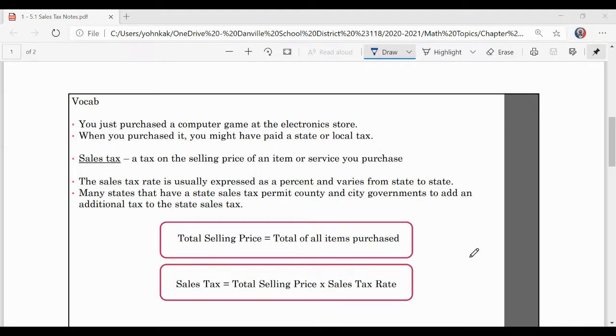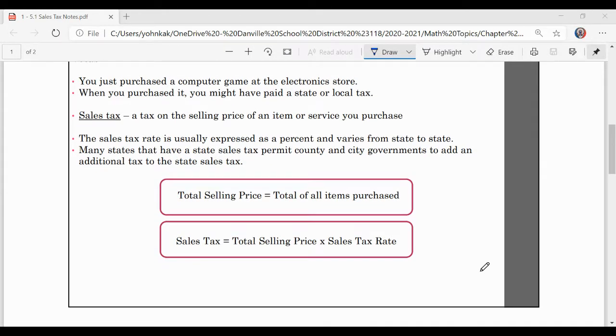So here's some vocab. You just purchased a computer game at the electronics store. When you purchased it, you might have paid a state or local tax. So sales tax is a tax on the selling price of an item or a service that you purchase. The sales tax rate is usually expressed as a percent and varies from state to state.